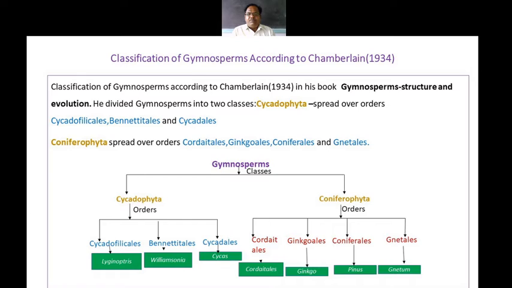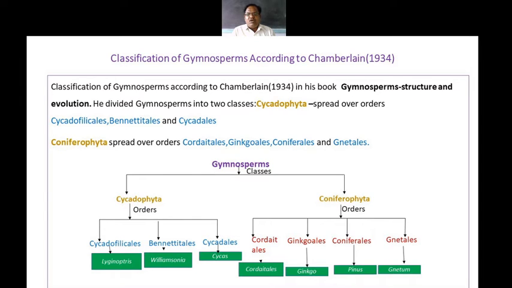That is, if there is the presence of male spores, then they are known as microsporangium, and if there is the attachment of megaspores, then they are known as megasporangium. Take the example of Cycas.